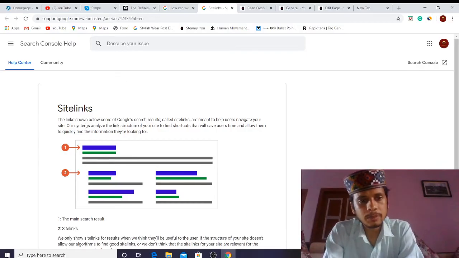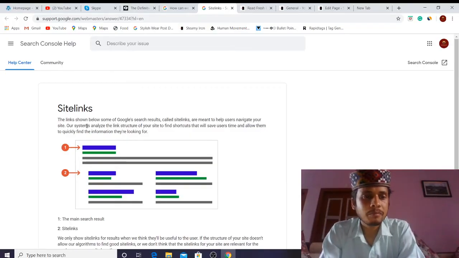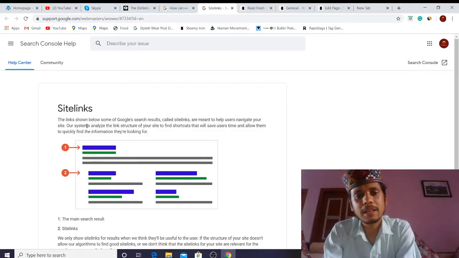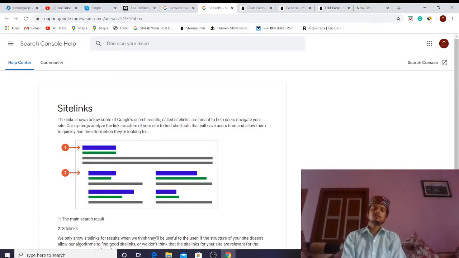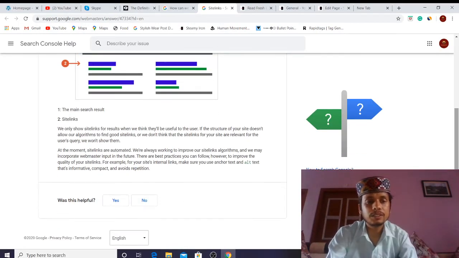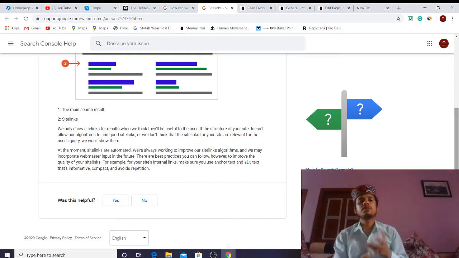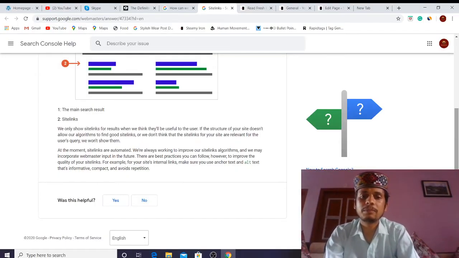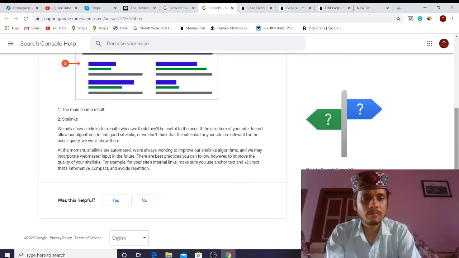Site links, the links shown below some of Google's search results, are meant to help users navigate your site. Our system analyzes the link structure of your site to find shortcuts that will save users time and allow them to quickly find the information they are looking for. First, the main search results, and second, the site links. We only show site links for the results when we think they will be useful to the user. If the structure of your site doesn't allow our algorithm to find good site links, we don't think that the site links for your website are relevant for the user's query and Google won't show them. So simple.